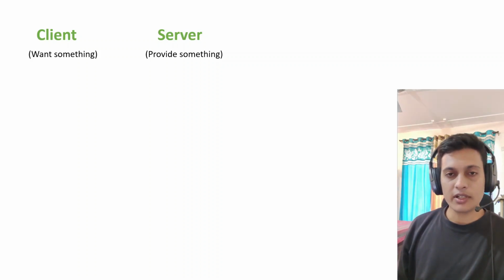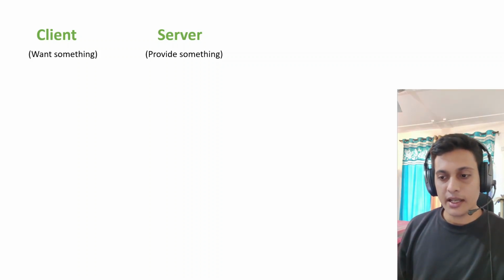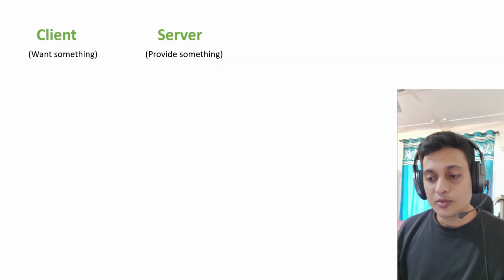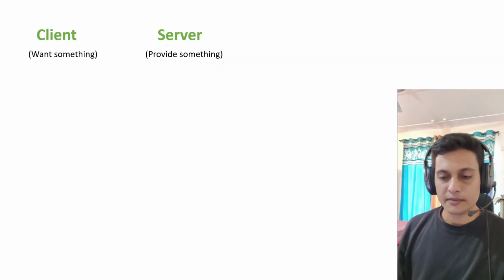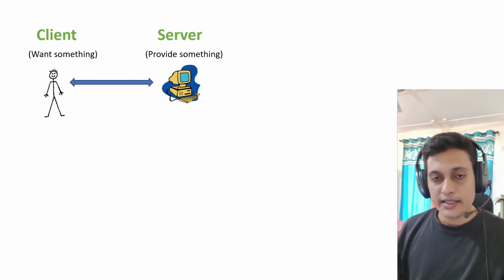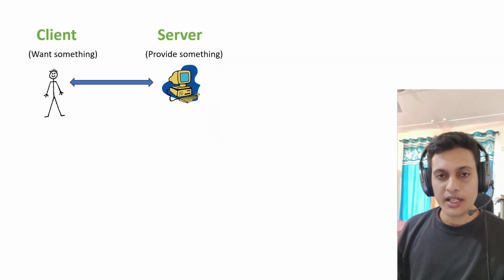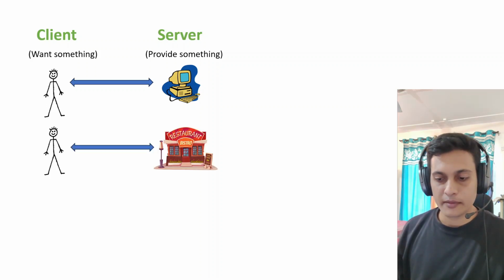If someone is wanting something, that is the client, and someone who is providing something, that is the server. So in this case, I am the client and my system is the server, because through the server only I am getting something which I wanted.